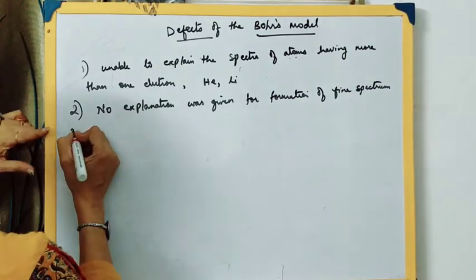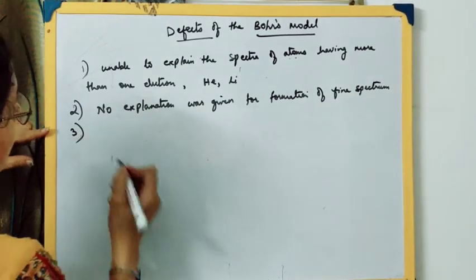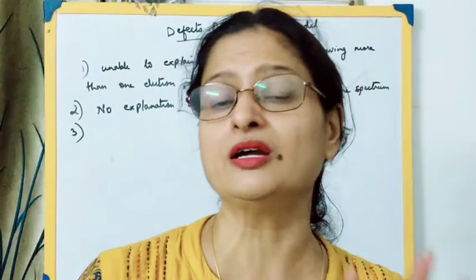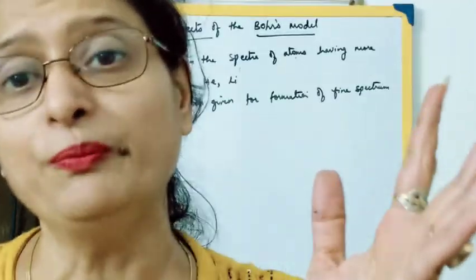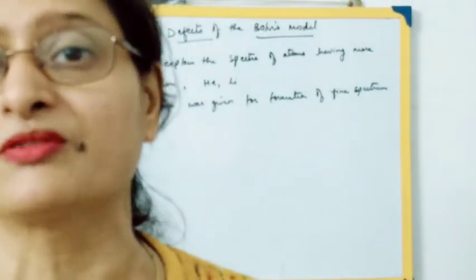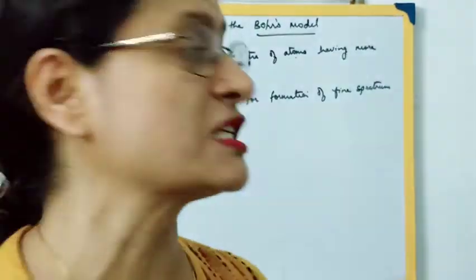Then third, no explanation was given for atomic spectra in a magnetic field. When you bring a magnetic field near an atomic spectrum, those spectral lines get split up.